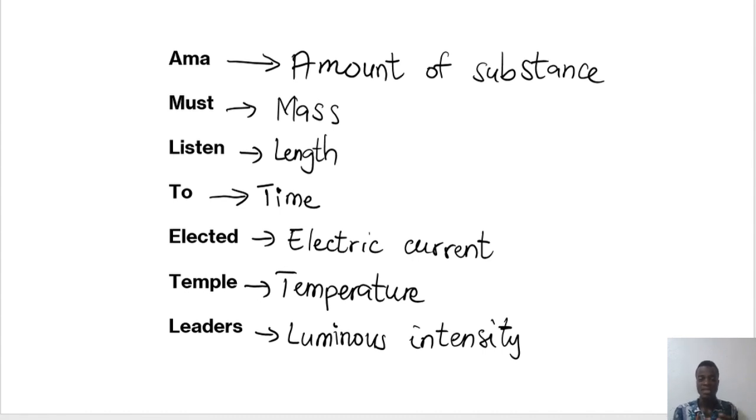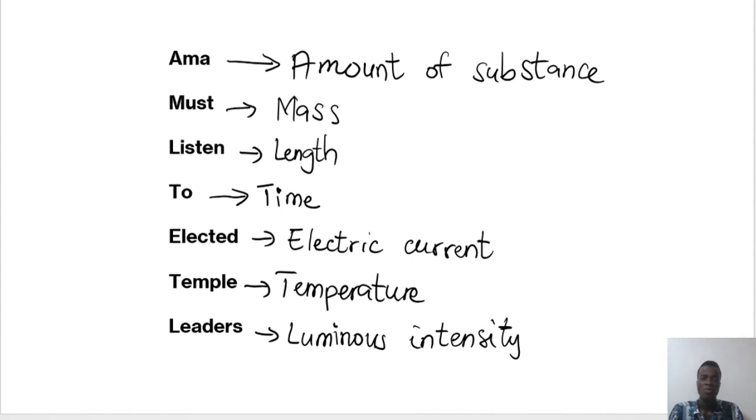AMA must listen to elected tempo leaders. So AMA for amount of substance, must for mass, listen for length, 2 for time, elected for electric current, tempo for temperature, and leaders for luminous intensity. These are the 7 fundamental quantities that everyone should know. Chemists, physicists, or once you are a scientist, everyone should at least know these basic 7 quantities.